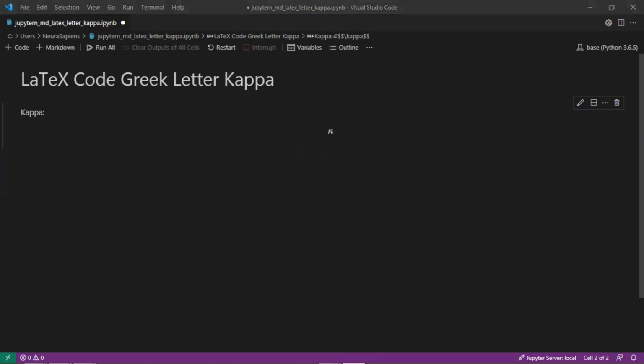So this is how to add and show the Greek letter Kappa in a Jupyter Notebook Markdown cell using LaTeX code.